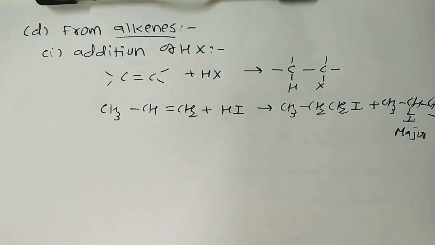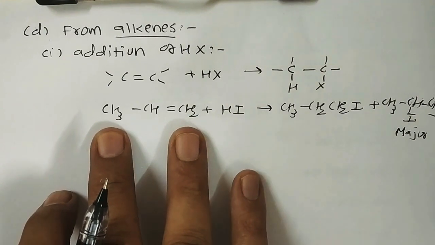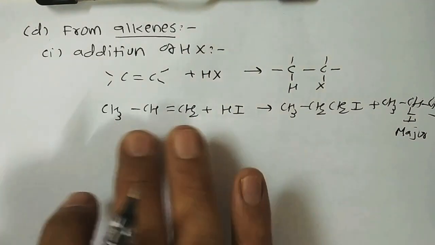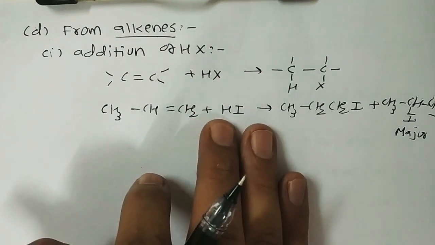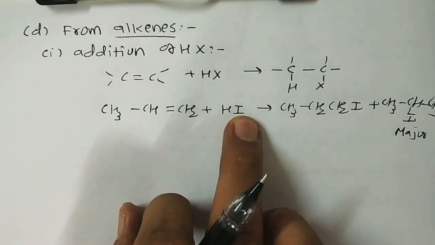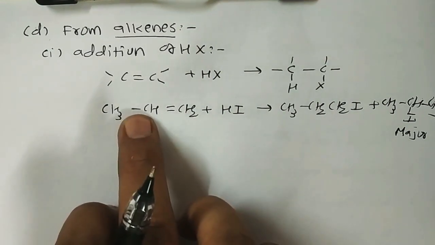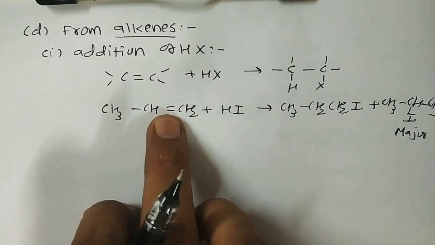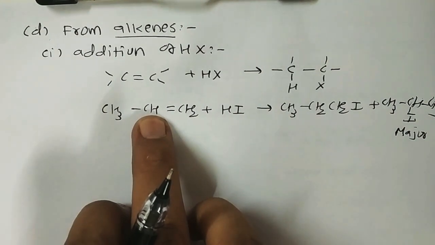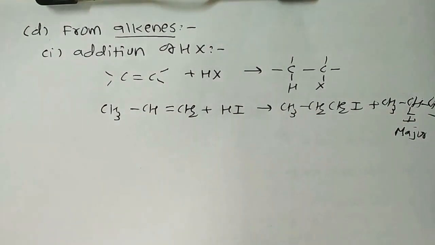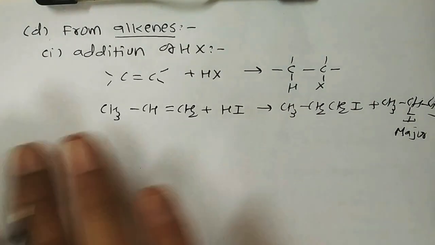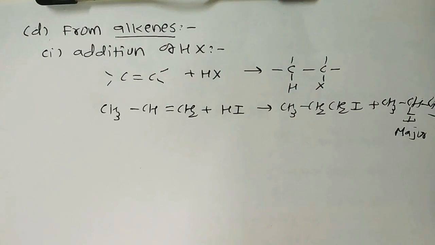What is the Markovnikov rule? When an asymmetric alkene or alkyne, an unsaturated compound, reacts with an asymmetric reagent, the more electronegative portion of the asymmetric reagent is attached to the carbon of the double bond having a lesser number of hydrogen atoms. For the minor and major products, we also have to study the anti-Markovnikov rule in the presence of peroxide, like benzoyl peroxide, tertiary butyl peroxide or hydrogen peroxide, the Kharasch effect, as we know. So it's a simple revision topic in the case of alkenes.